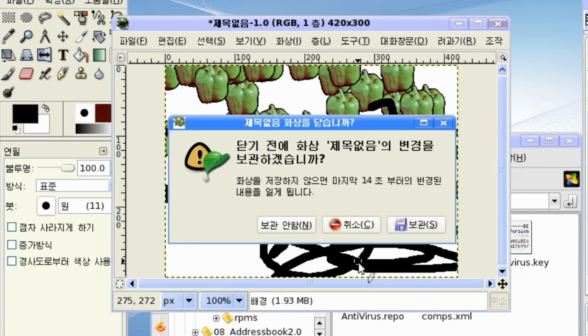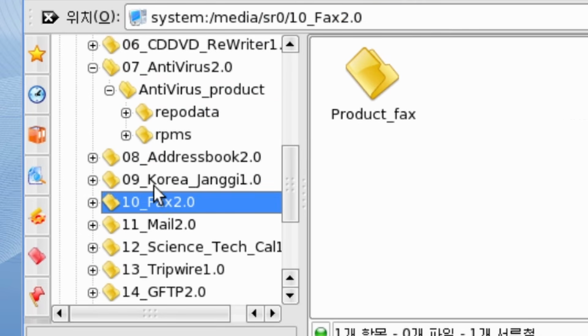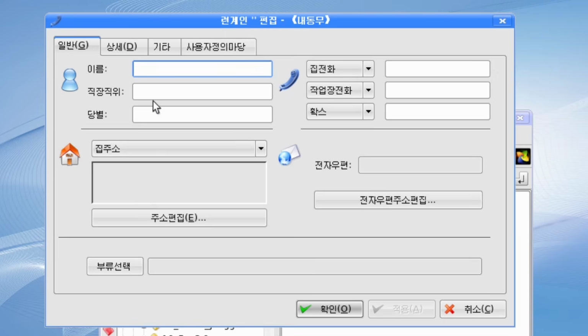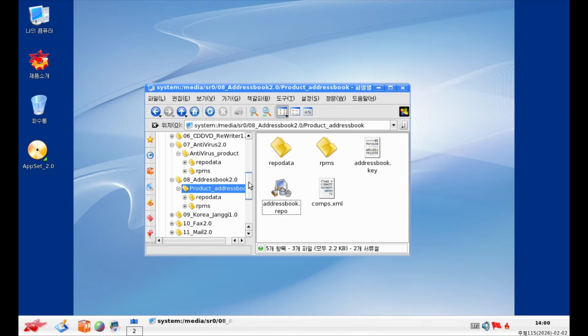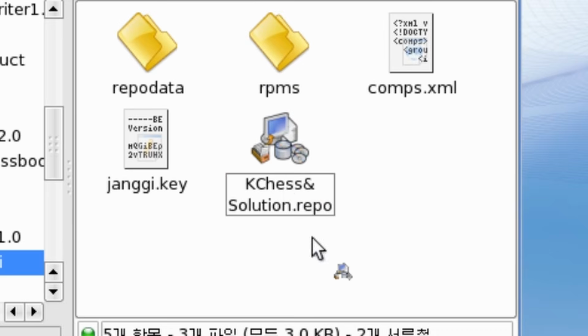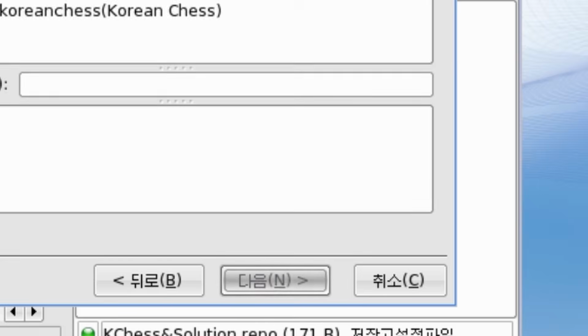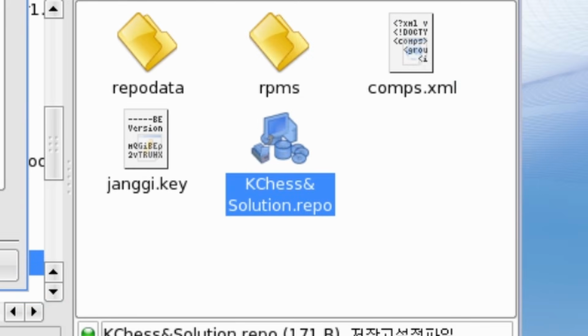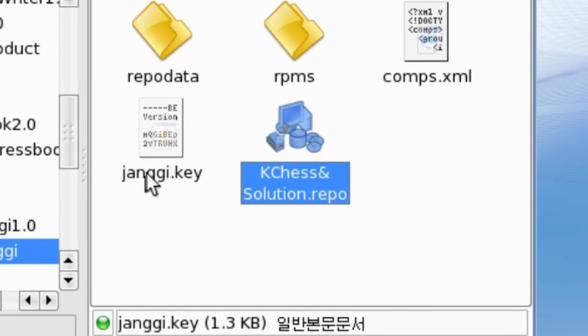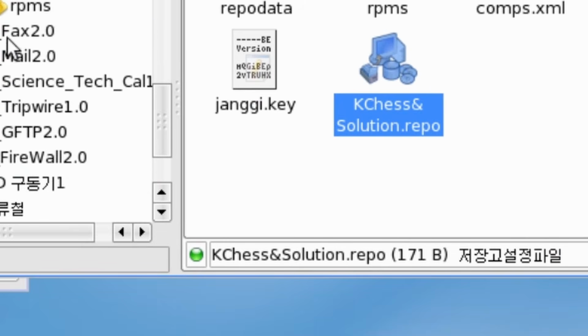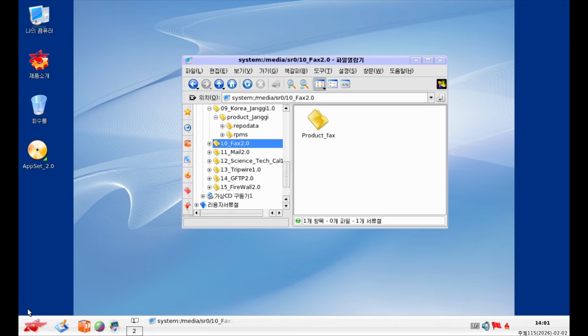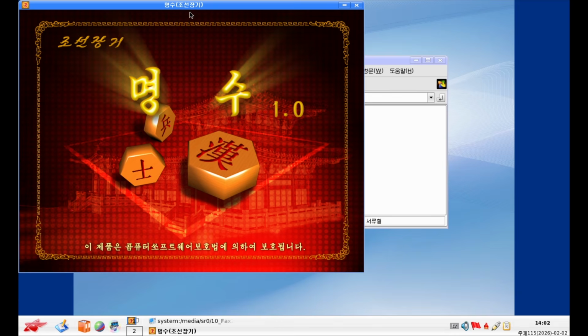Yeah, this is basically GIMP. Nothing special. Okay. Address book 2.2 Korea Jangi. Oh, this is probably used for government to store the address. Okay. Korea Jangi. KHS. Bro, this is just basically KHS. Oh, not KHS, but it's Korean chess. Okay, I understand. K is not from KD, but Korean. Okay. No, this is not chess.